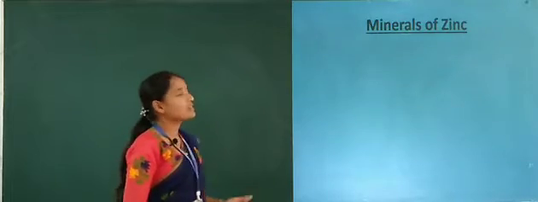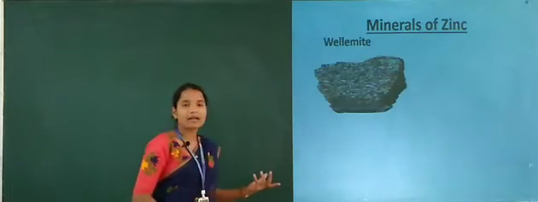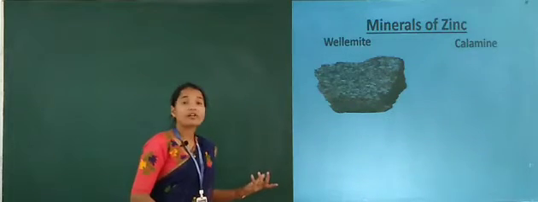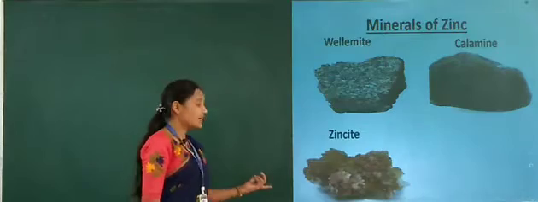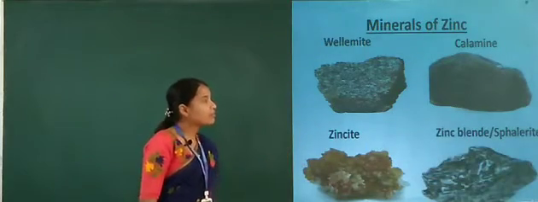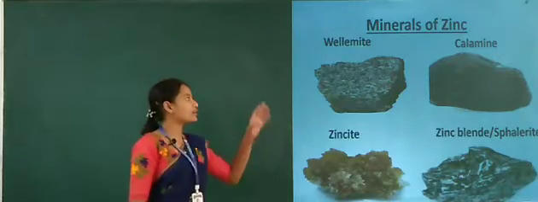Okay, next one is the minerals of zinc. What are the minerals of zinc? Here first one is valemite, it plays a very important role in zinc. Next one is calamine, and then next one is zincite. Next one is zinc blende, or that is sphalerite. These are the important minerals of zinc.